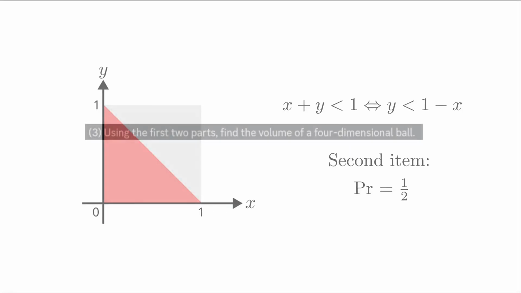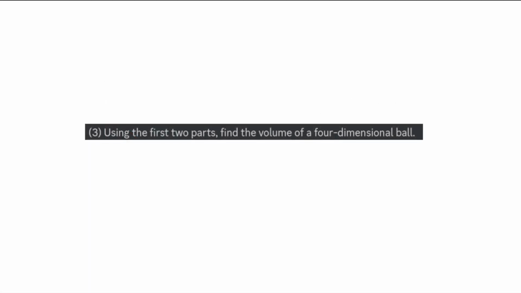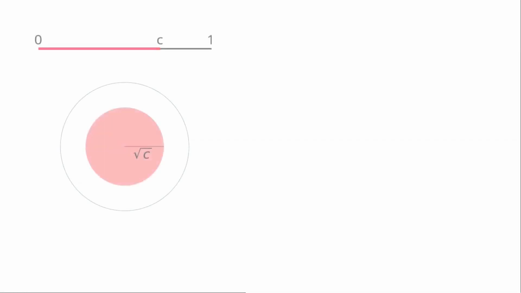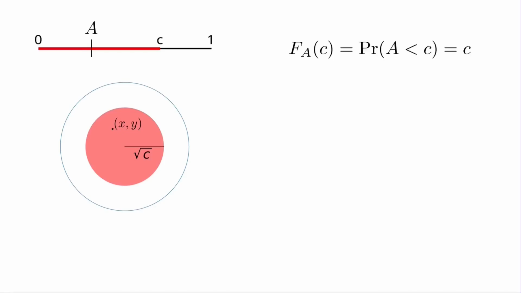The final item requires a bit of a leap. Suppose we have a number a, drawn from the interval 0, 1, and a point (x, y), drawn from the unit circle. The cumulative distribution of a is the probability that a is less than c, which is the probability of a being in the interval 0, c. Since this interval has length c and the interval 0, 1 has length 1, then the probability must be c.